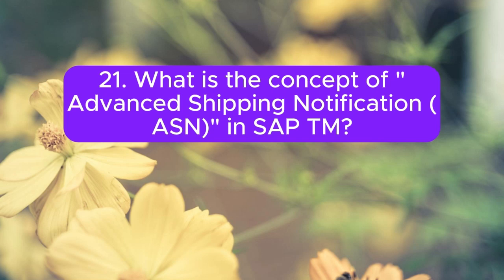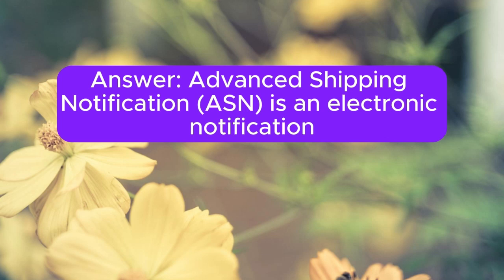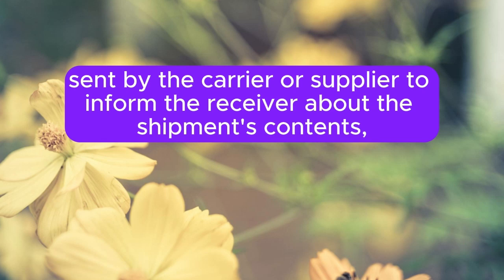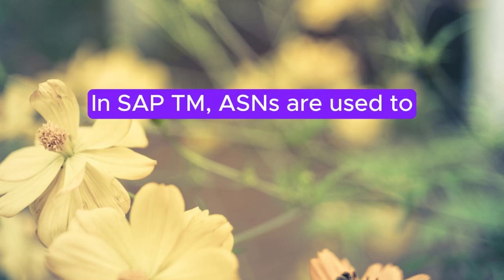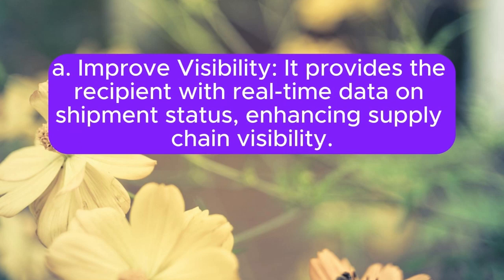21. What is the concept of Advanced Shipping Notification (ASN) in SAP TM? Answer: Advanced Shipping Notification (ASN) is an electronic notification sent by the carrier or supplier to inform the receiver about the shipment's contents, shipment status, and estimated delivery time before the goods arrive. In SAP TM, ASNs are used to A. Improve visibility. It provides the recipient with real-time data on shipment status, enhancing supply chain visibility.